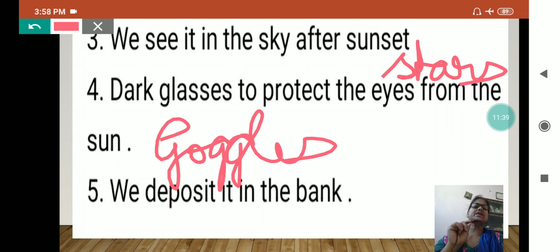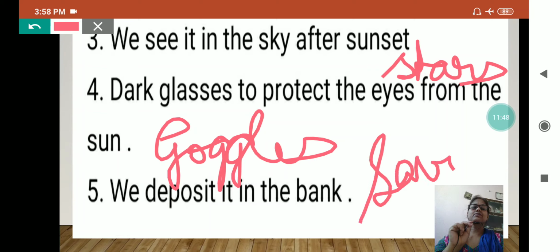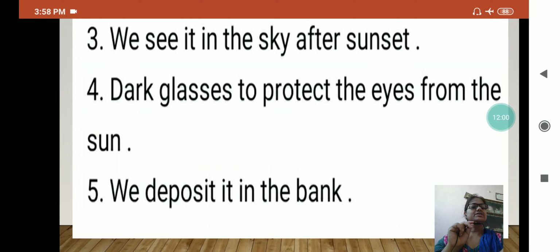We deposit it in the bank, and what do we deposit? When we get money, whatever is left over, savings. Savings is the word which we use for the money which we have saved from our monthly use, that we deposit in the bank, and it is always written in plural form.